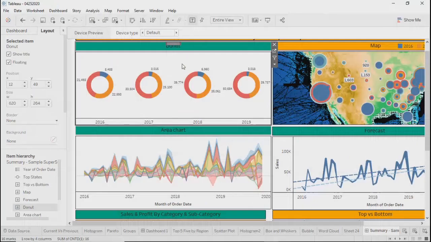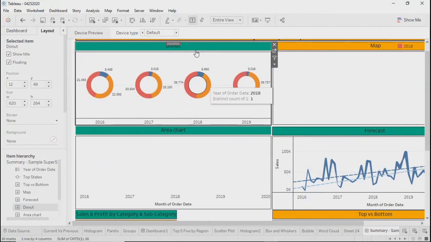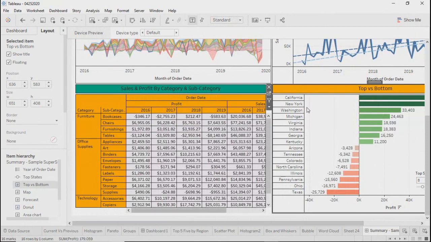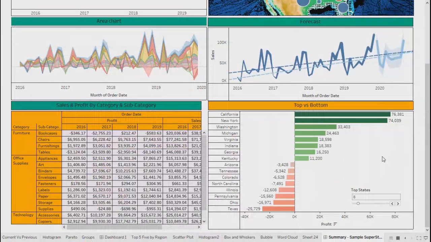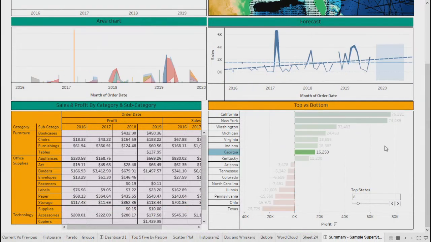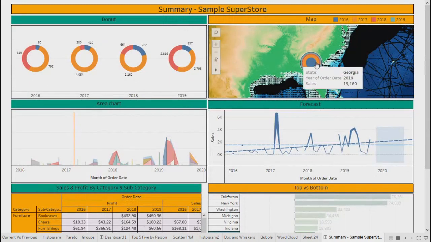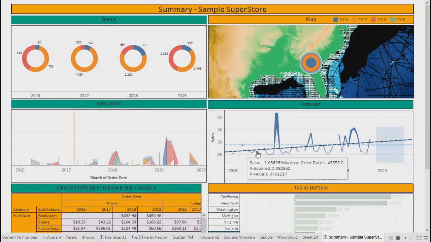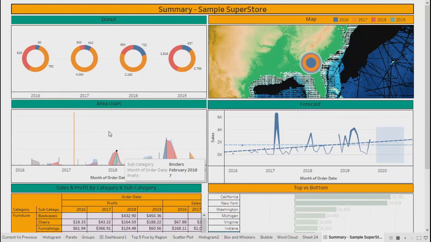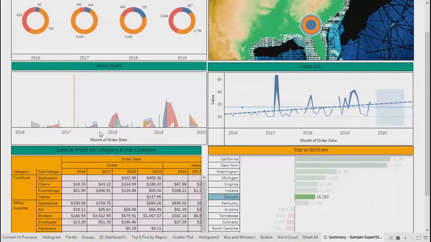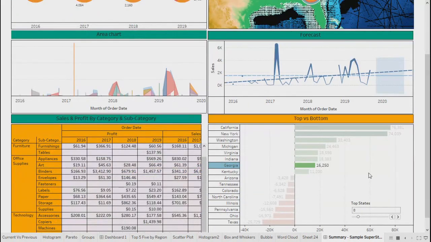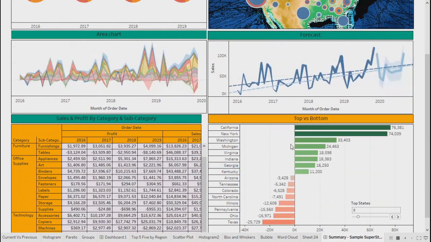So far we applied this filter only on one sheet. You can use your top to bottom also as a filter. So over here, if I select Georgia, I want to see the data of Georgia everywhere. See, in the map it's Georgia, for all other years the forecast related to Georgia, the area chart, and definitely the cross table related to Georgia, and only the Georgia over here.